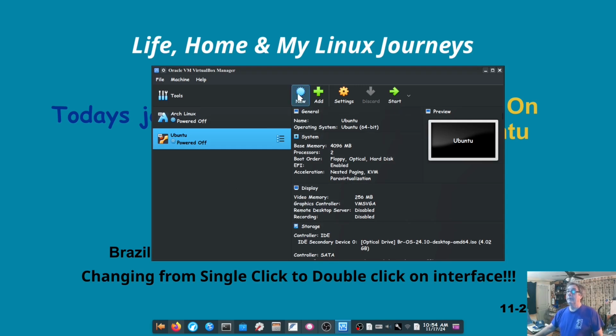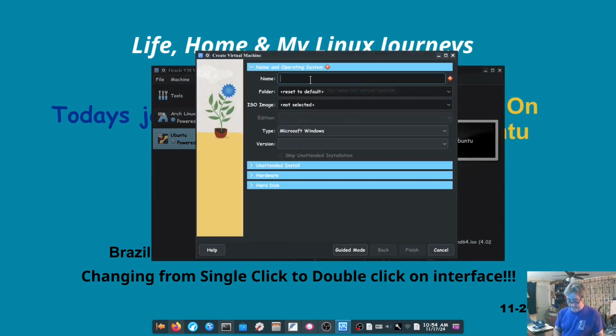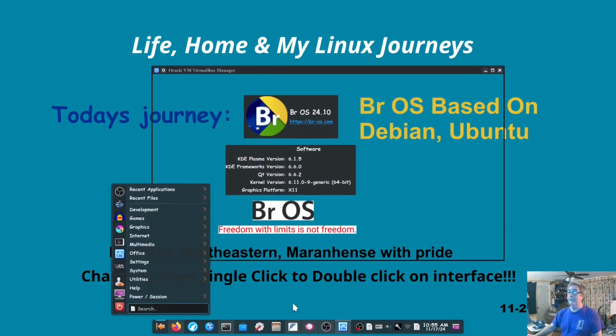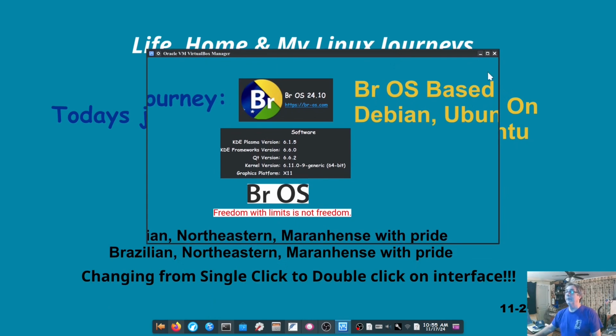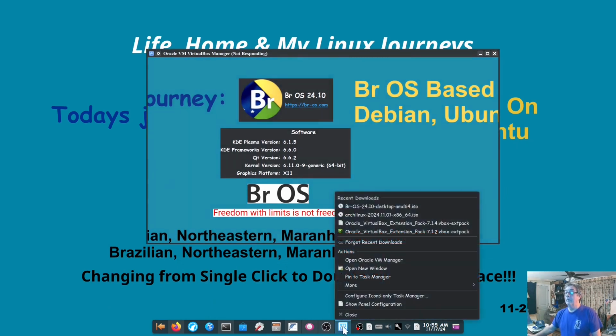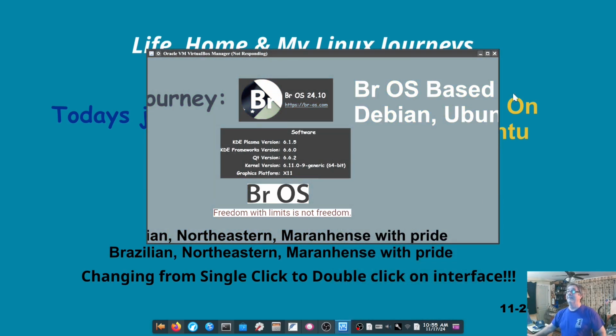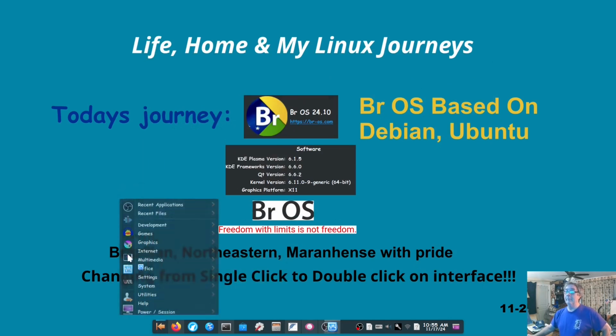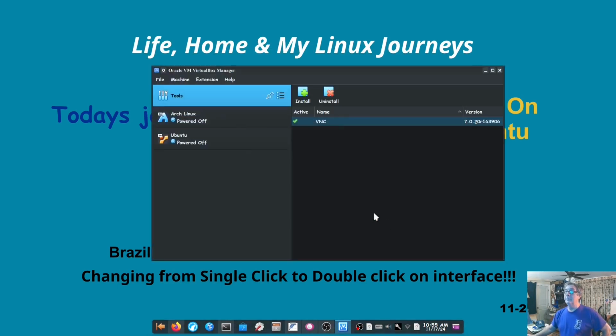Now here's the workaround. We'll go to New, and we'll call it BrOS. We'll go ahead and give it a subname of Ubuntu. Reset. I don't want to do that. What happened here? Just messed my VirtualBox up altogether trying to do that. Let's see here what's happening. Okay. All right, close out. Thank you. Let's open it back up. Maybe it cleared the error.